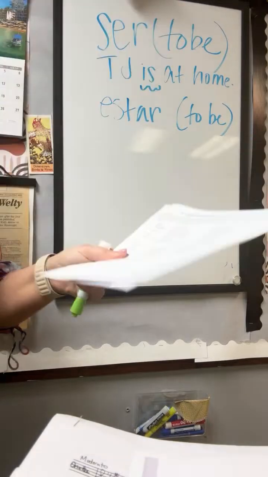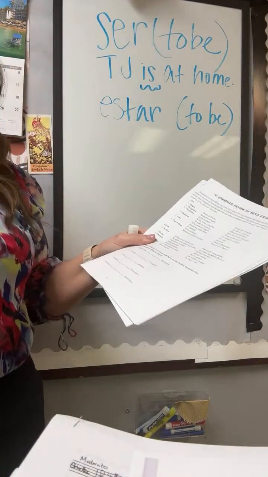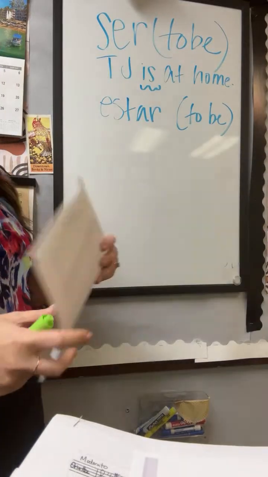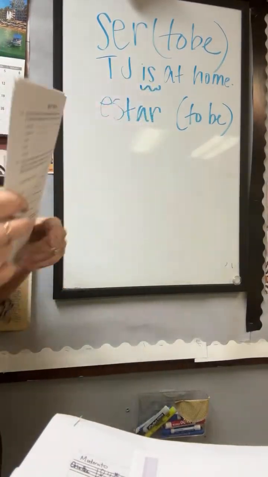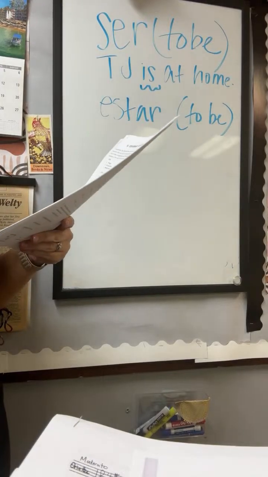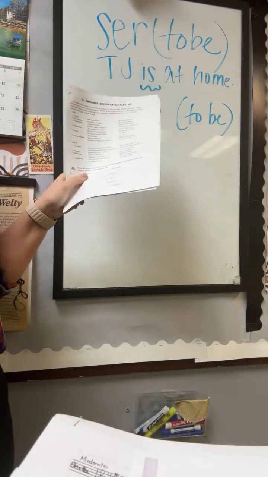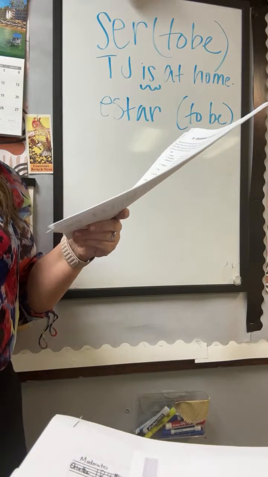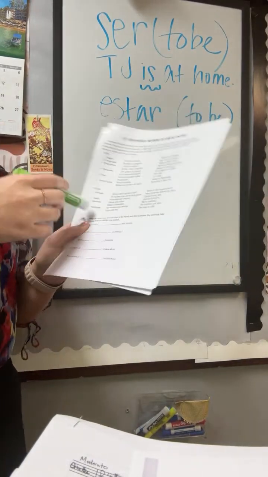So your page on page 21 tells you the different times that you use ser versus estar. Does everybody have that? Okay, so which one do you think you would use for is, just looking at this paper? In this sentence, TJ is at home. Estar. Okay, because estar uses location, right?